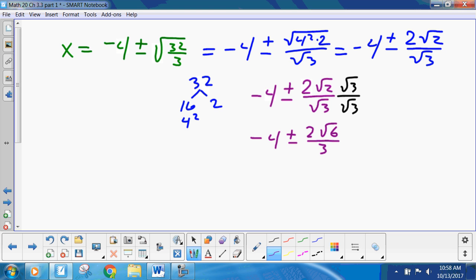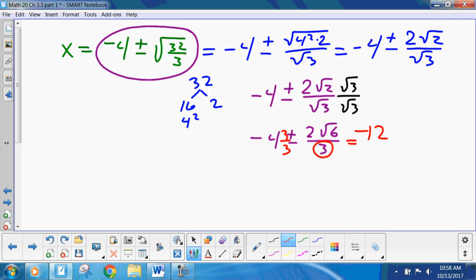Okay. Now, normally I don't care. I would leave it like this and be happy. Trouble is, some people go, but you're supposed to rationalize the denominator, or they're going to be upset. And later on, I'll show you how some people insist on turning this into one fraction. If this is a common denominator of 3, then that's 4 times 3, or minus 12 plus or minus 2 square root 6 over 3. You can write it like that just to confuse you.